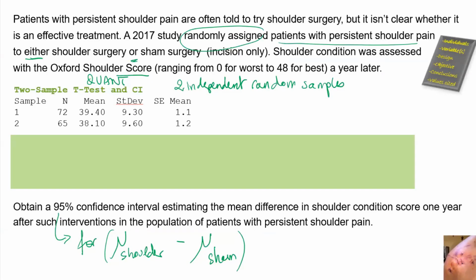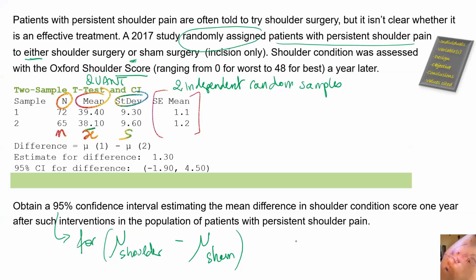Again, if you want to use, for example, Crunchit or same thing with a TI calculator, you would have to provide information about the sample size n, the sample mean x bar, and the sample standard deviation s. Okay, so you can ignore these values here for Crunchit and TI calculator. There are some software that tell you which of those two you have, which one you want to enter. I used a different software here, Minitab, and it gives me the confidence interval as negative 1.9 to positive 4.5. What is our interpretation?